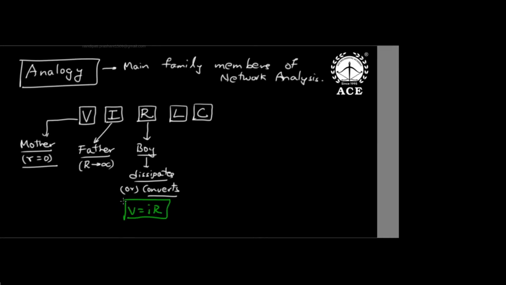That is why you can give DC voltage, DC current, sinusoidal voltage, sinusoidal current, sawtooth voltage, sawtooth current, anything is okay. The resistor is a boy child who dissipates and converts, but is easy to understand because it is independent of frequency. Whatever type of input you give, you get the same output. So it is a homogeneous proportional component, independent of frequency. That is what resistors are.